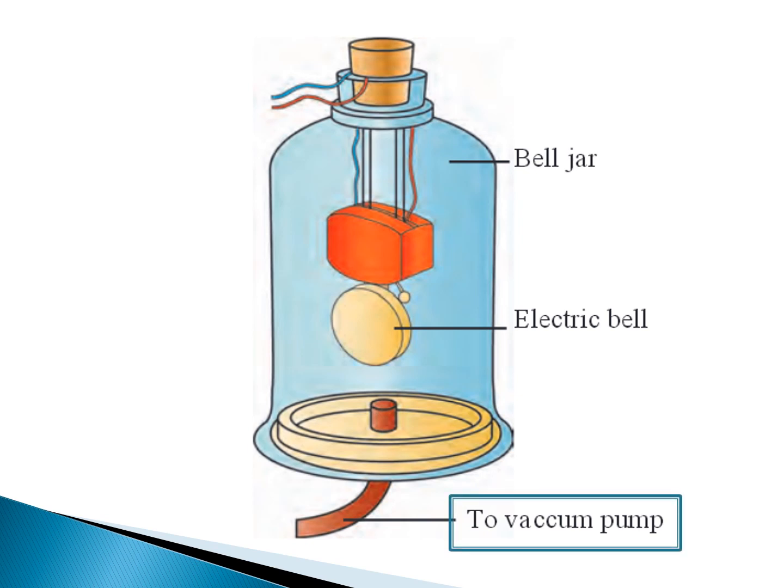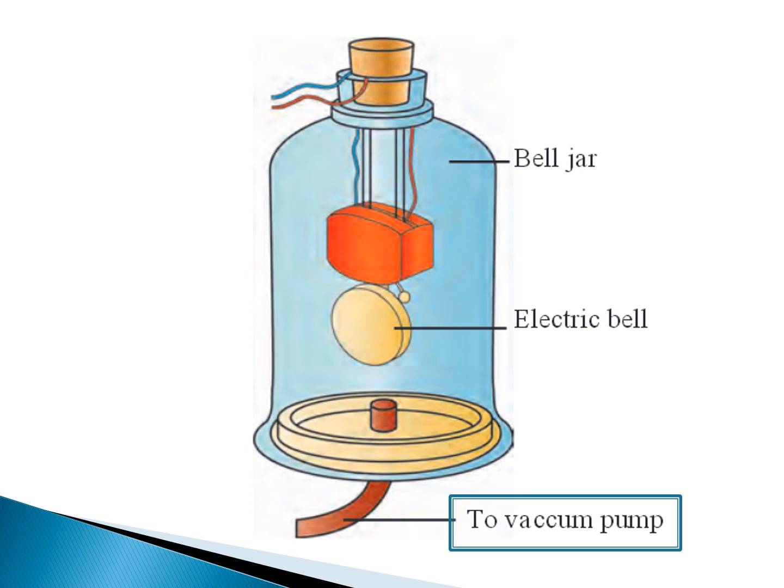First, we are going to switch on the vacuum pump. What is a vacuum pump going to do? It's going to remove all the air in the bell jar. It's going to suck everything out and create a vacuum in it. Now what is vacuum? It is basically the absence of air. So when I switch on the vacuum pump, all the air molecules in the bell jar are removed completely, and now not a single air molecule is present in the bell jar.